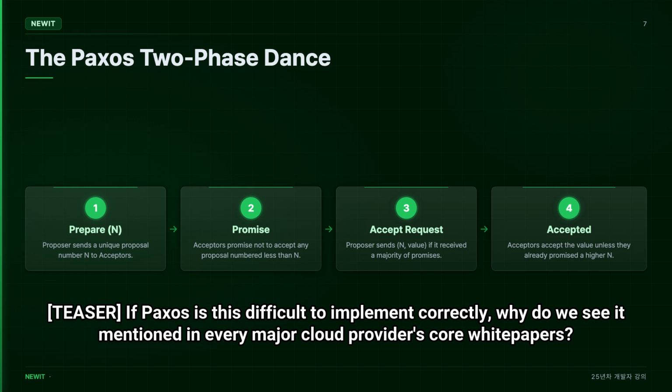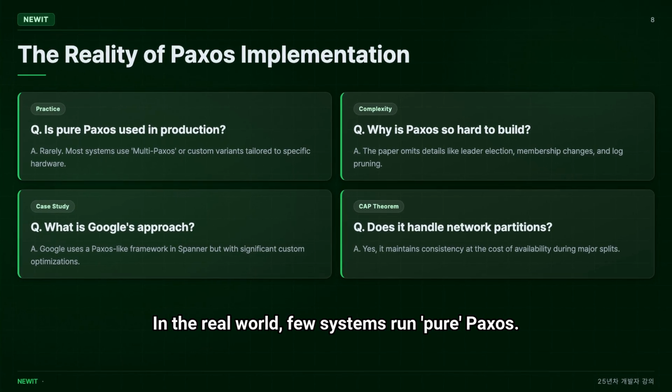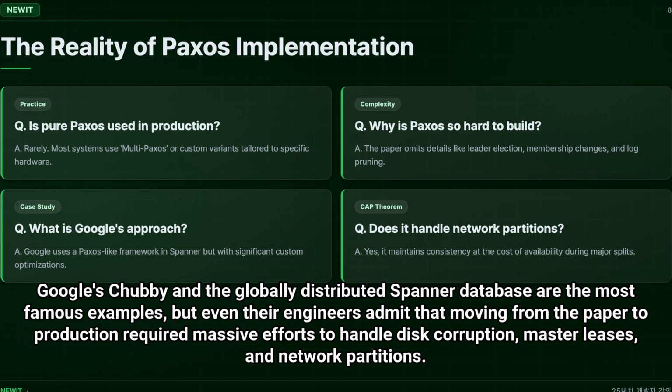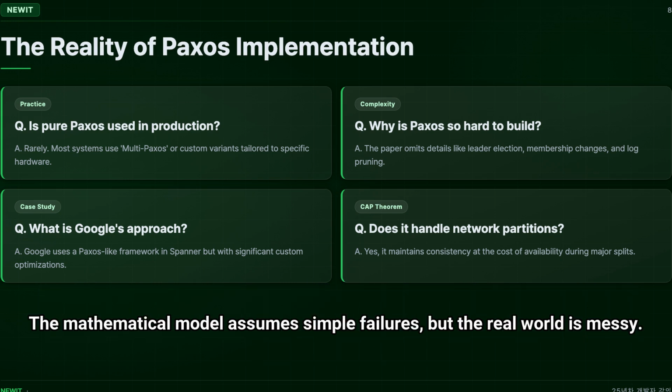In the real world, few systems run pure Paxos. Instead, we see Paxos-ish implementations. Google's Chubby and the globally distributed Spanner database are the most famous examples, but even their engineers admit that moving from the paper to production required massive efforts to handle disk corruption, master leases, and network partitions. The mathematical model assumes simple failures, but the real world is messy.